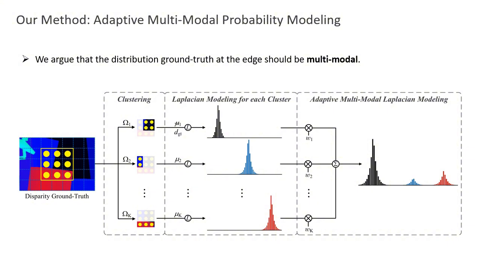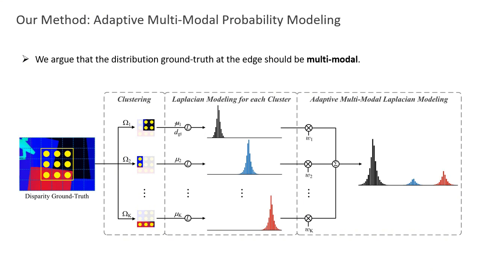Previously, we mentioned that using a unimodal distribution to model the ground truth distribution of stereo matching does not seem to work. In fact, edge pixels aggregate photometric information from multiple objects at different depths, implying that the intensities of edge pixels are inherently ambiguous. Intuitively speaking, the probability distributions of edge pixels should be composed of multiple modes, with each corresponding to a specific depth. To this end, an adaptive multimodal ground truth modeling method is proposed.